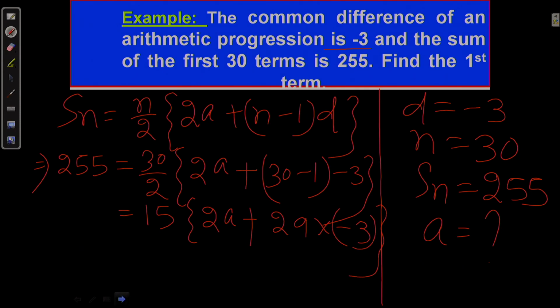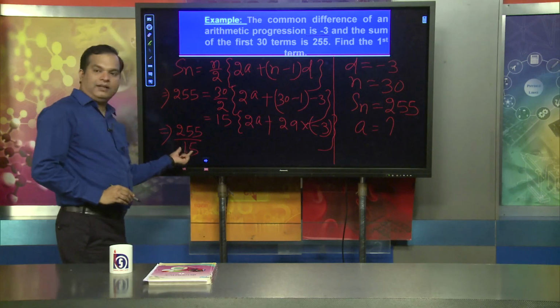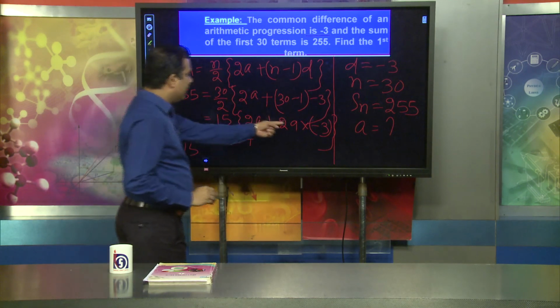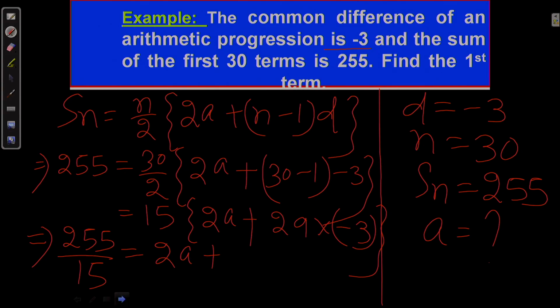When we solve this, you will find it very simply. Dividing 255 by 15, because 15 is multiplied on the right-hand side, we get 2a plus 29 into minus 3 equal to 87. Now, when we solve this equation, you can easily find the value of a. Just solve that equation.